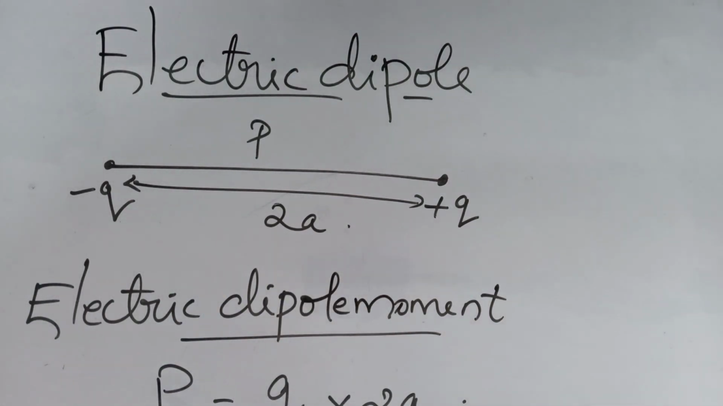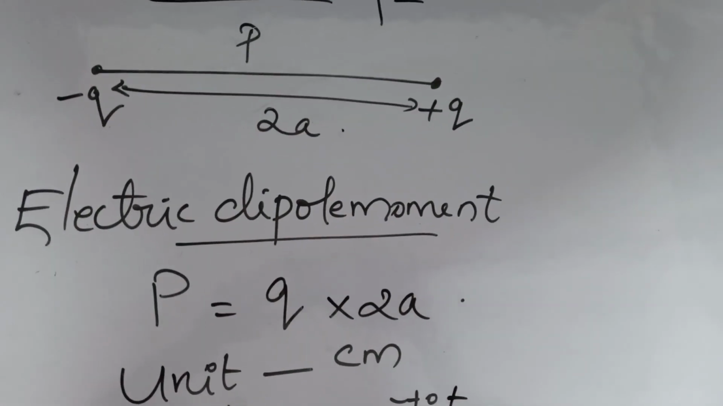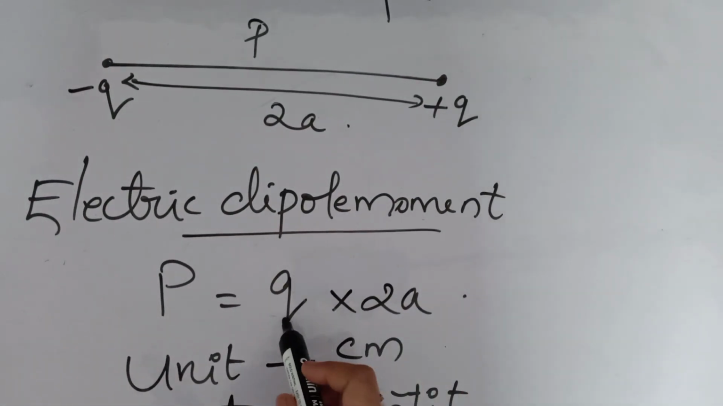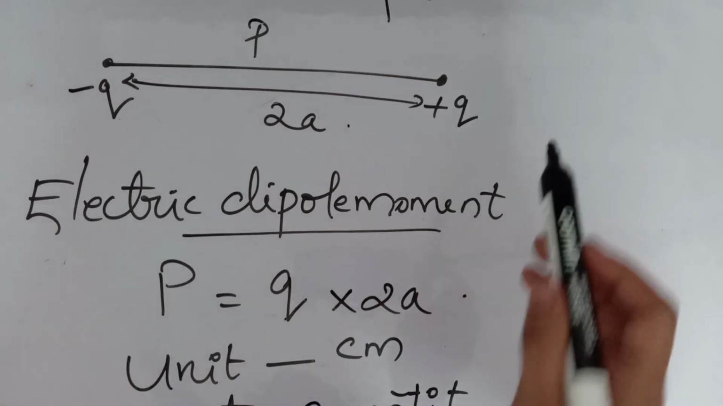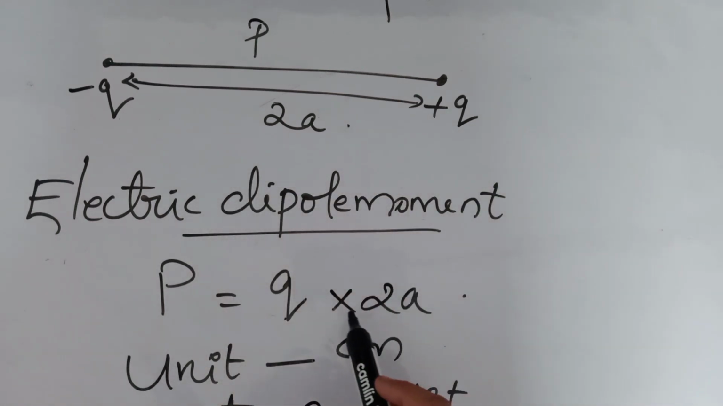What will be the total charge of the system? Here we have minus q and plus q, they are equal and opposite, so the total charge will be 0. Here P is the dipole moment of the electric dipole. The electric dipole moment is the product of the magnitude of one of the charges and the distance between them. So P is equal to q, one of the charges, into the distance between the charges, that is 2a.